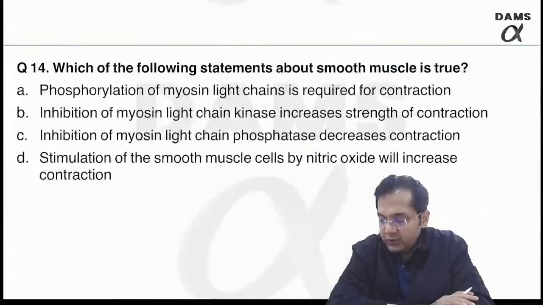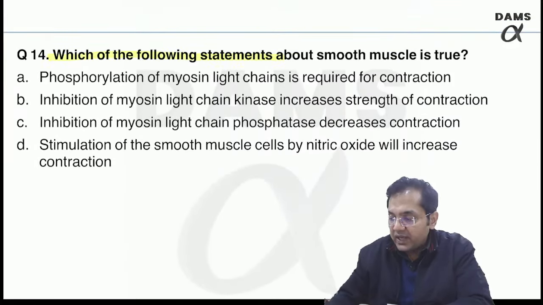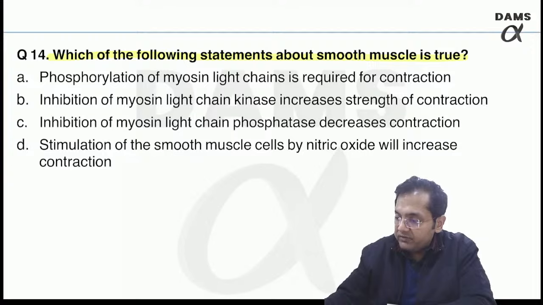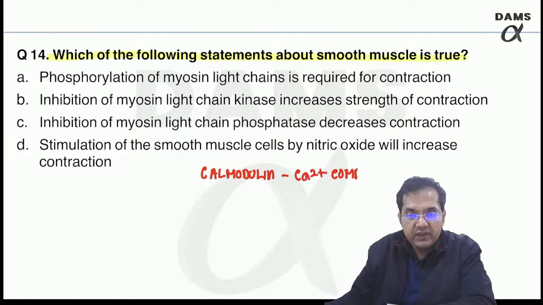Moving to question 14, which of the following statements about the smooth muscle is true? Remember, mechanism of contraction of smooth muscle should again be on your tips. It's a very common question asked in the exams. So, very interesting question. For smooth muscle, you just have to remember that the calcium binding protein is the calmodulin. Calmodulin binds with calcium and forms calmodulin calcium complex.